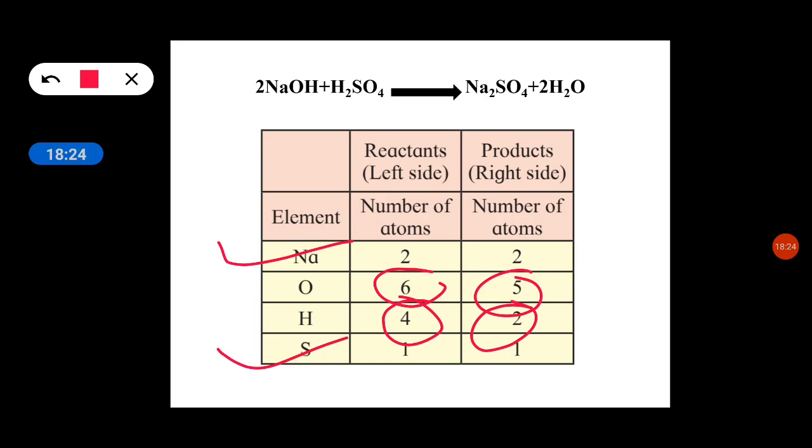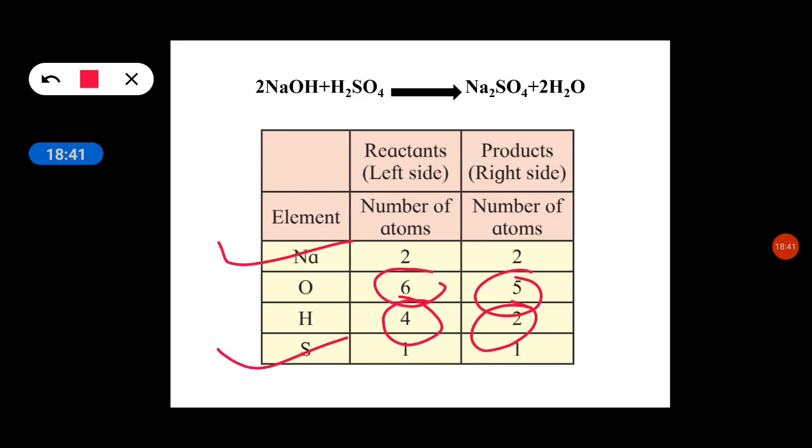The equation is not balanced until we have an equal number of atoms. As the number of oxygen and hydrogen atoms is unequal on the two sides, first balance the hydrogen and require the smallest factor.